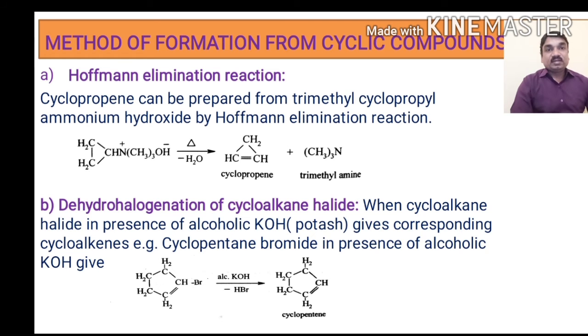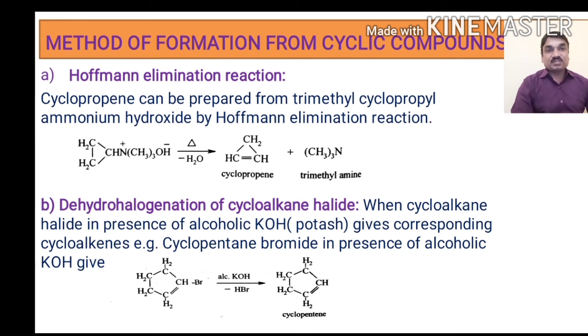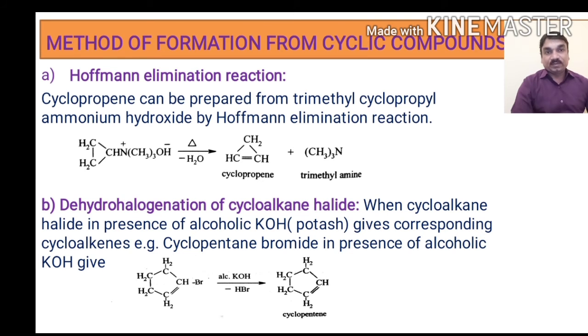Next, dehydrohalogenation of cycloalkyl halides. When a cycloalkyl halide in presence of alcoholic KOH, or potassium hydroxide, gives the corresponding cycloalkene.